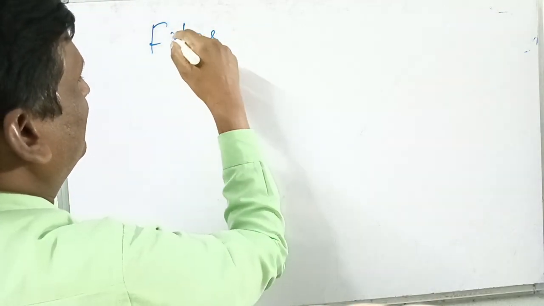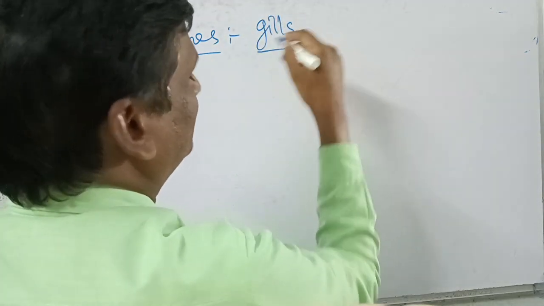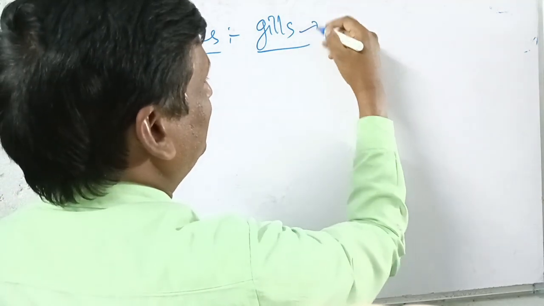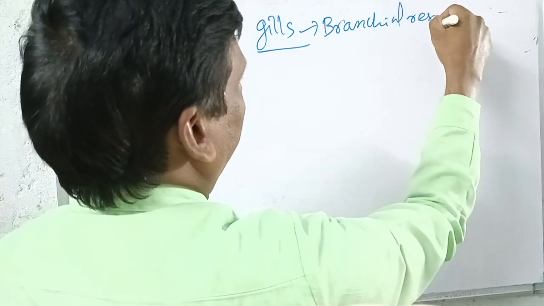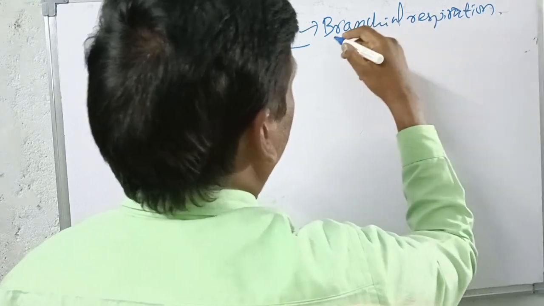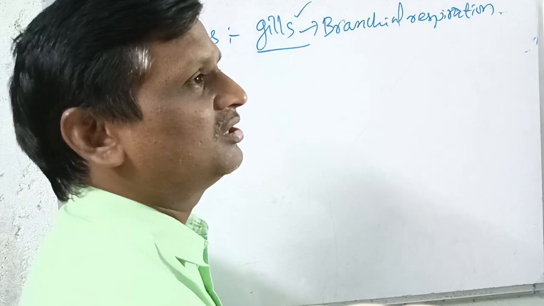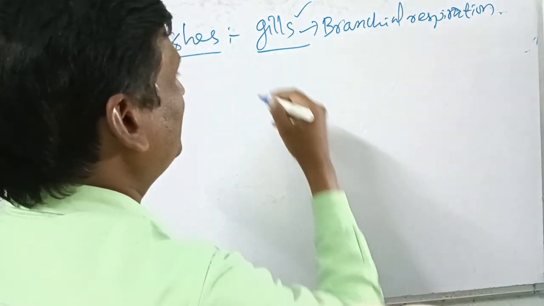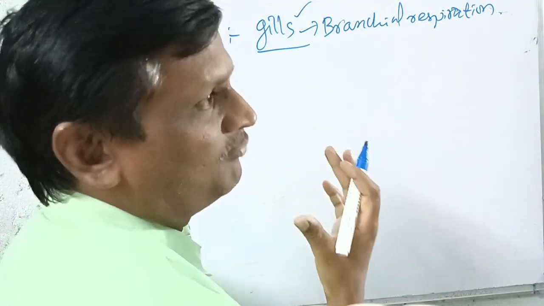In fishes, respiration takes place through the gills, and this is called branchial respiration. Very important. That's why when a fish is in water, it frequently opens and closes its mouth. When the fish opens its mouth, the oral cavity receives the water.